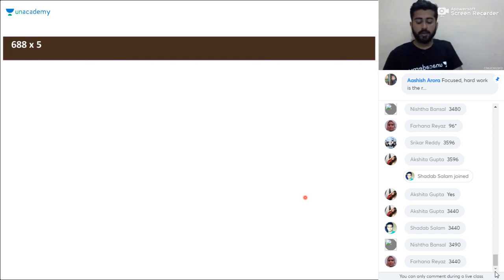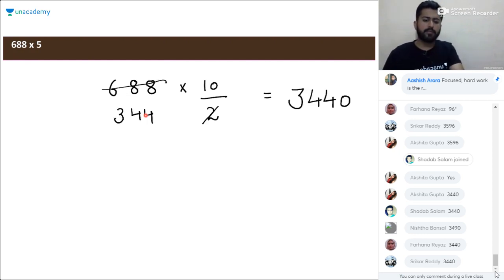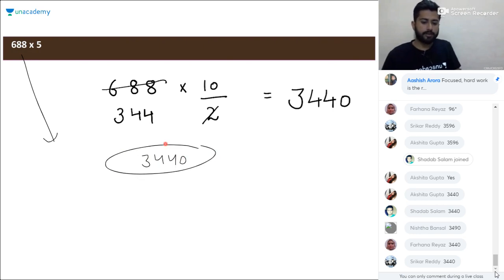Nice. 688 with 5. When you multiply these two numbers, just consider 5 as 10 by 2. So after cancelling, it will be 344 and it will be 3440. Or in the simple way, when you need to multiply any particular number with 5, divide that number by 2 and add 0 after it. Simple. So when you need to multiply 688 with 5, divide this number by 2, it will be 344 and then add a 0 after it. It will be 3440. Simple. Clear?